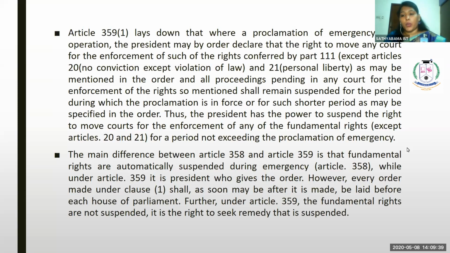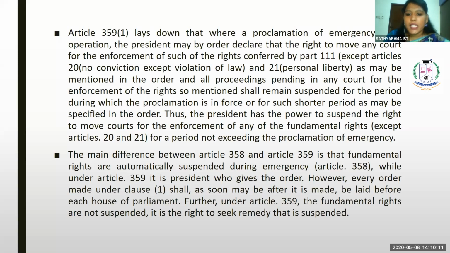So except Article 20 and 21, you can approach the court to enforce the fundamental right, as may be mentioned in the order. I'll tell you about Articles 20 and 21 later. All proceedings pending in any court for the enforcement of the rights so mentioned shall remain suspended for the period during which the proclamation is in force, or for such shorter period as may be specified in the order.